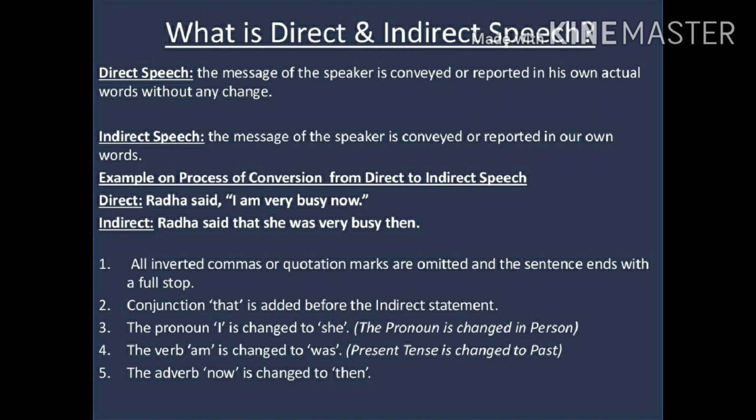Third, the pronoun I is changed to she. The fourth is the verb am is changed to was, and fifth, the adverb now is changed to then. So these are the changes which we made to the direct sentence to obtain an indirect sentence.